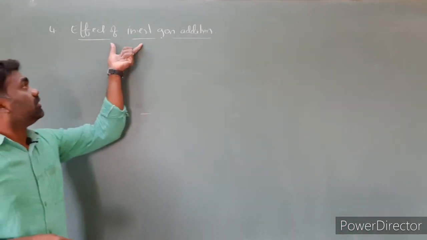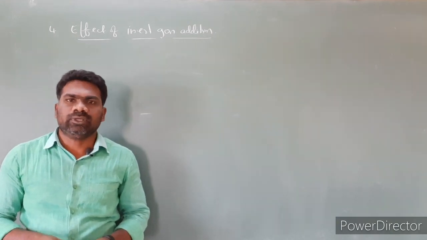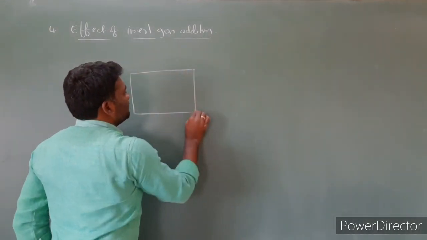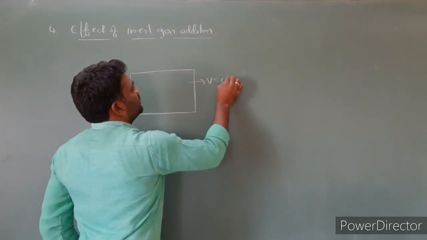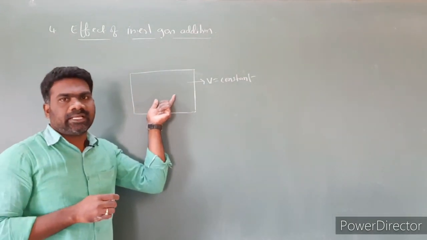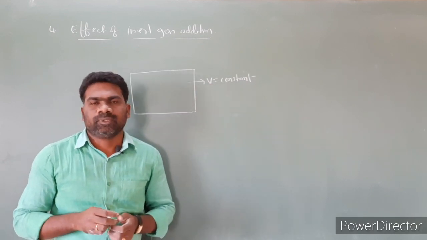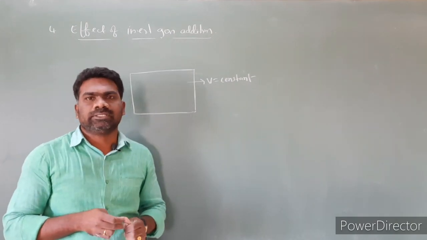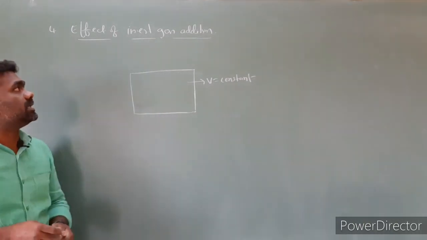Next, effect of inert gas addition. Addition of inert gas at constant volume has no effect on the state of equilibrium. I am taking a vessel. This vessel contains reactants and products at equilibrium. Here the volume is constant. So addition of inert gas at constant volume has no effect on the state of equilibrium, because there is no change in the partial pressures or molar concentrations of the substances involved in the reaction. This is the effect of inert gas addition.